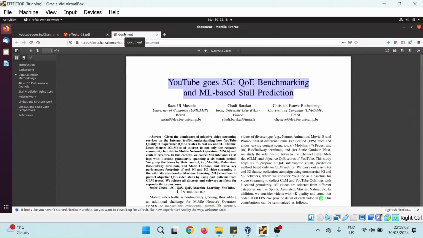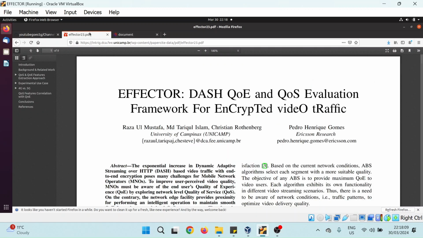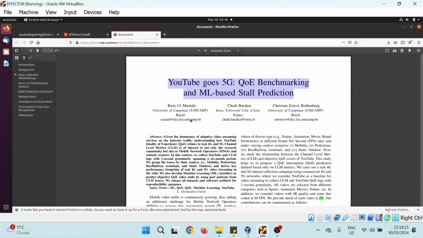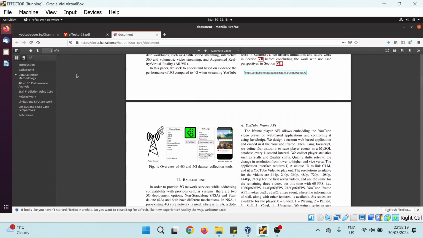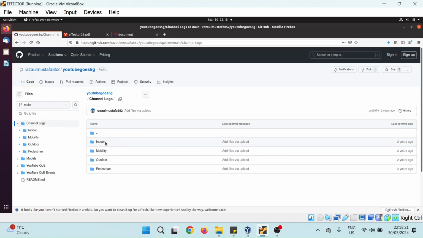So now let me explain how you can use these use cases in EFFECTOR. EFFECTOR is a framework for running large-scale experiments for video streaming sessions in a 5G environment, but also for 4G as well. So I took one use case from here. There are a lot of use cases on our GitHub repo, for example, indoor, mobility, outdoor, and pedestrian. So we took one use case of the mobility and ran it in EFFECTOR.